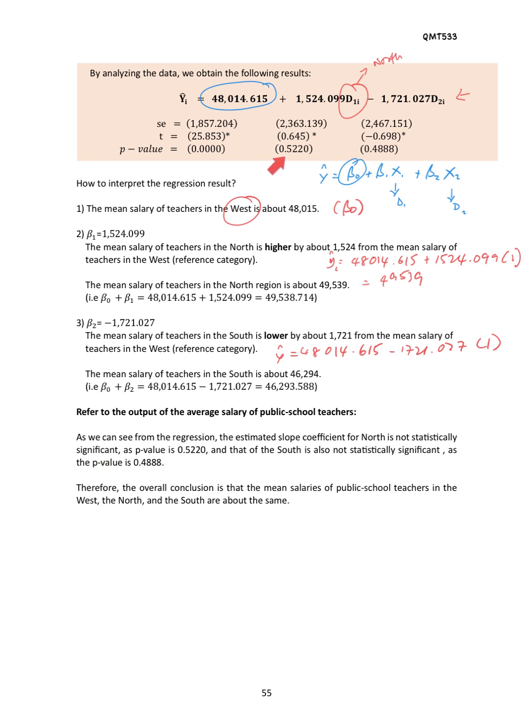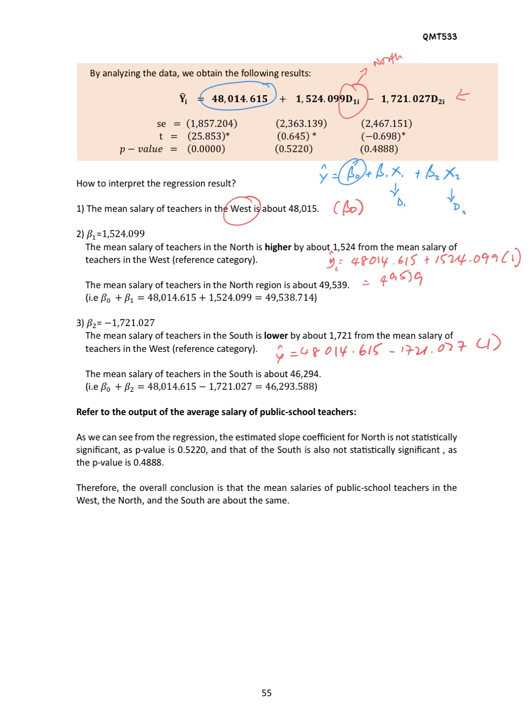Look at the p-value: 0.522. And for the south, the p-value is 0.4888, which is more than our alpha of 0.05. We reject H naught if our p-value is less than or equal to alpha, but in this case both p-values are more than alpha. So we can see that the mean salary of public school teachers in the west, north and south are about the same, meaning no difference, because we fail to reject.